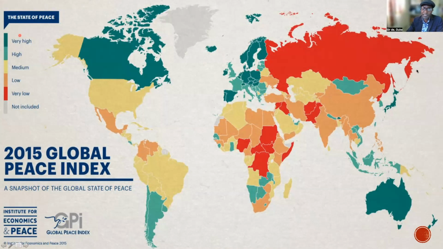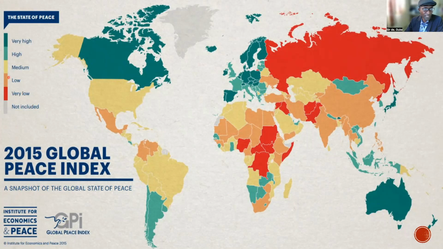As you can see in this map from the bottom of this key, we have the color gray representing those regions where the survey for peace was not conducted, so it's written not included. And we have the countries colored in red, and here it says very low, meaning that the peace is said to be very low.